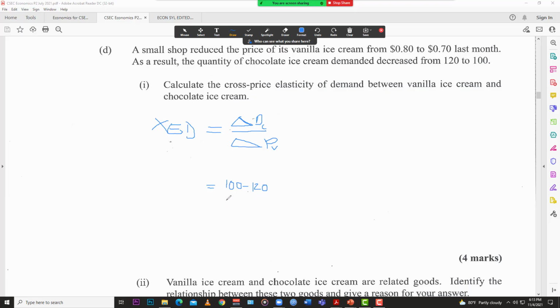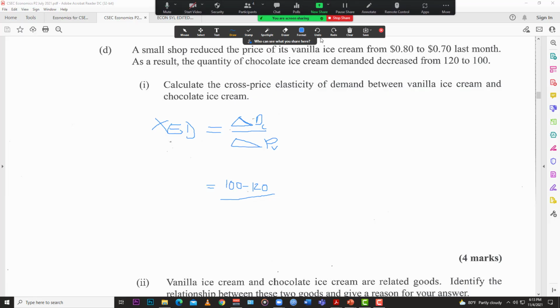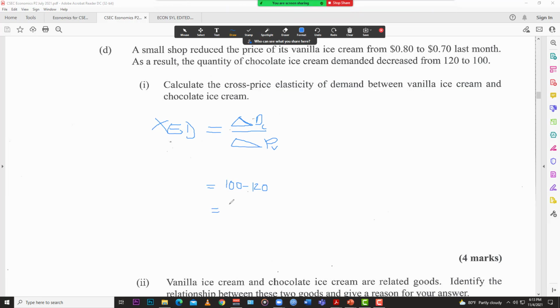So the change is 20. It's going to be negative, but negative simply means that the demand fell.